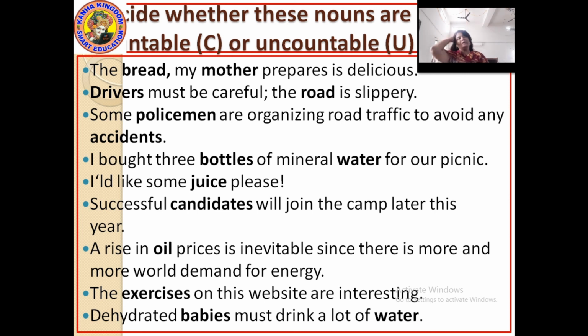As we had learned about uncountable nouns, with a countable noun we can use articles, right? Next: I bought 3 bottles of mineral water for our picnic. Bottles, yes, countable, but the water in the bottle, uncountable. So bottles countable, water uncountable.